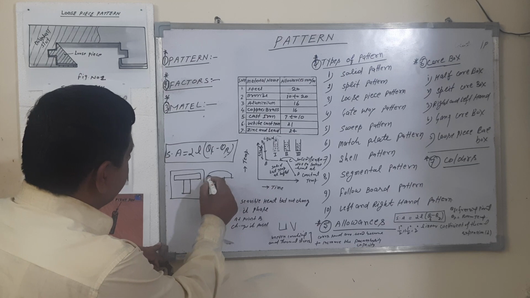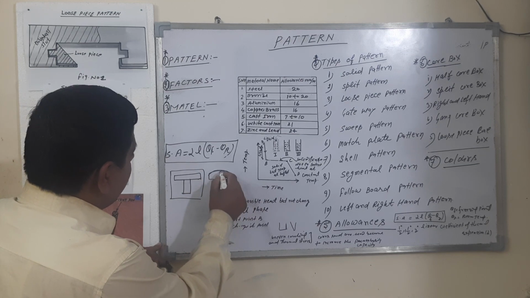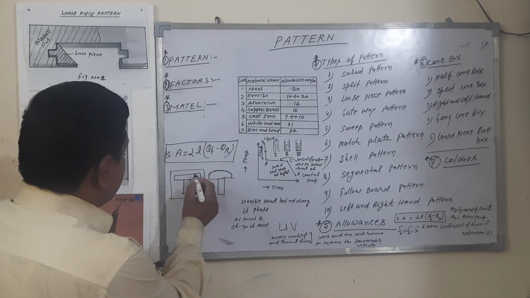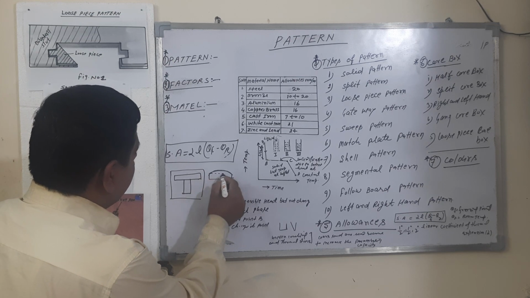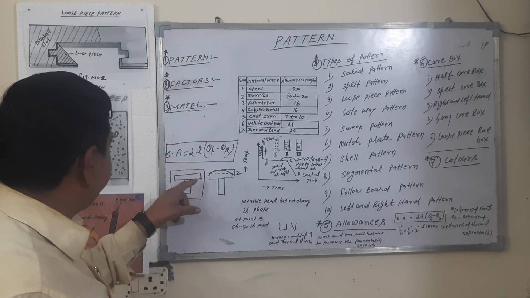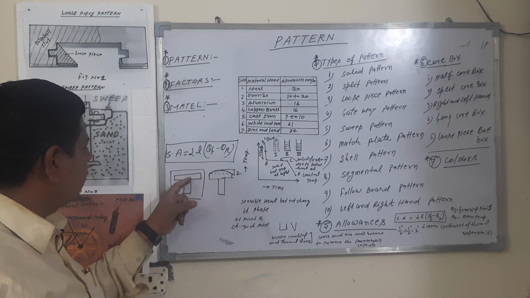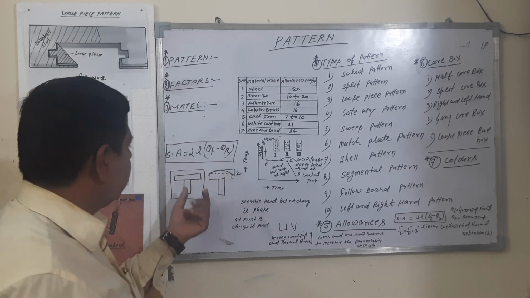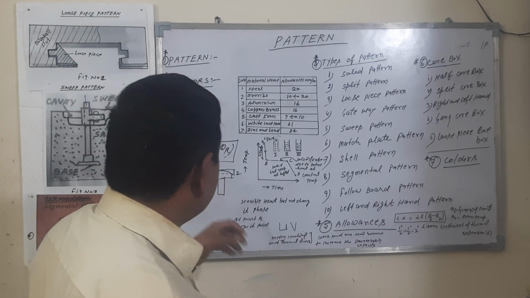The metal tends to go into a concave shape, so the allowances are given here, 2 or 3 mm. So you can easily make this shape of this size from this casting. This is the distortion allowance.